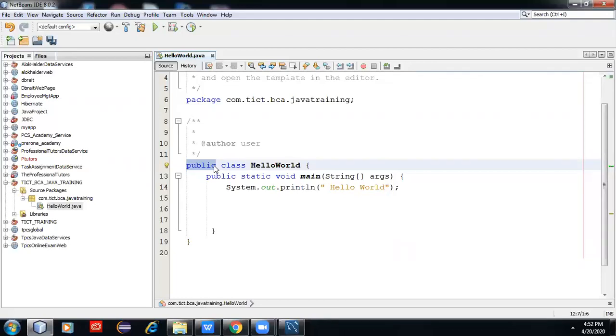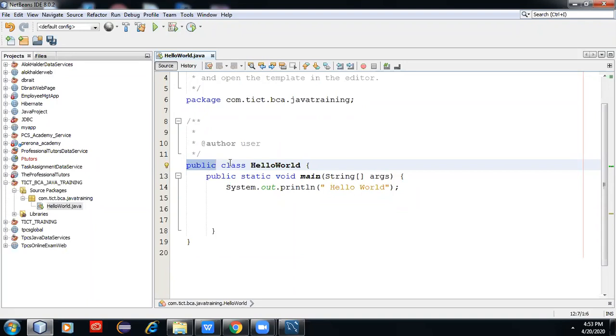Default is accessible only inside that package, the class and its members. Protected is a medium: it is accessible at subclass level. And private is only that class, nothing will be inherited. These are the four access specifiers in Java. How to remember? If you use Balagurusamy books or any website on Java, you will notice that there is a table, a tabular data structure, showing where it is accessible and where not accessible.